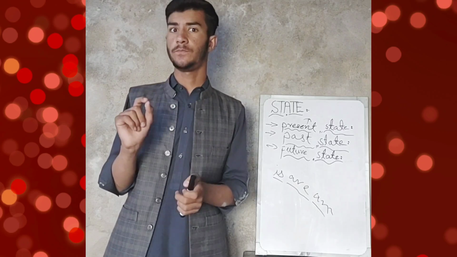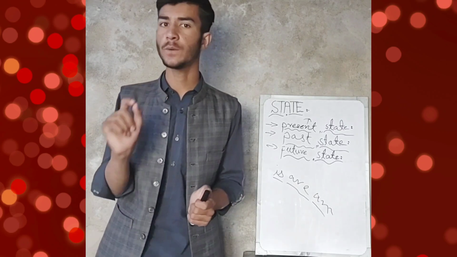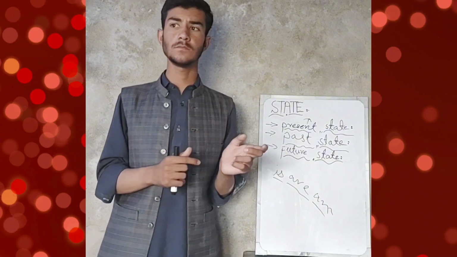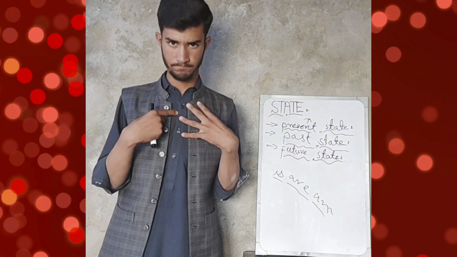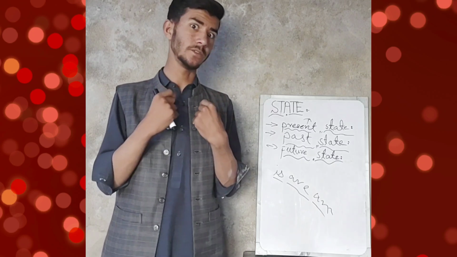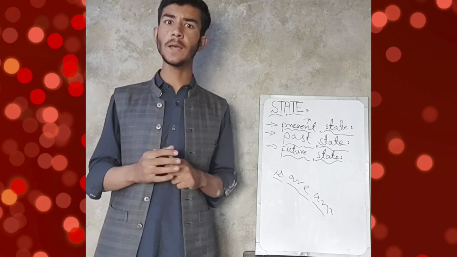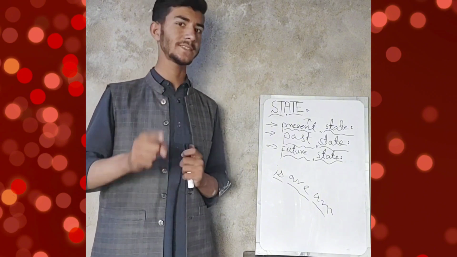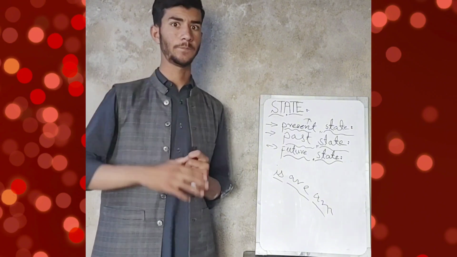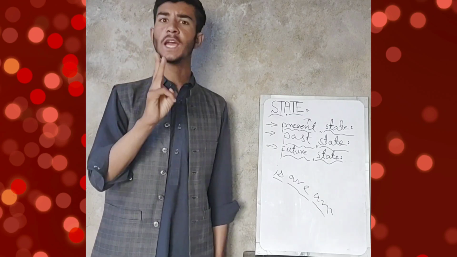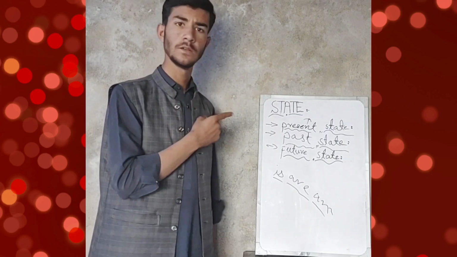State is that thing which shows us the condition of someone or something. How? I am saying that I am student. This is my condition. Second, I am saying that Ali is doctor. This is the condition of Ali. It is state.